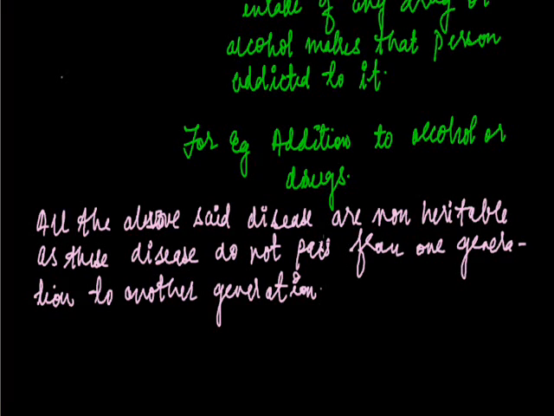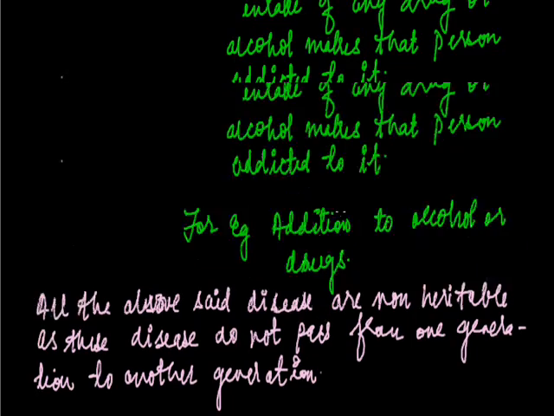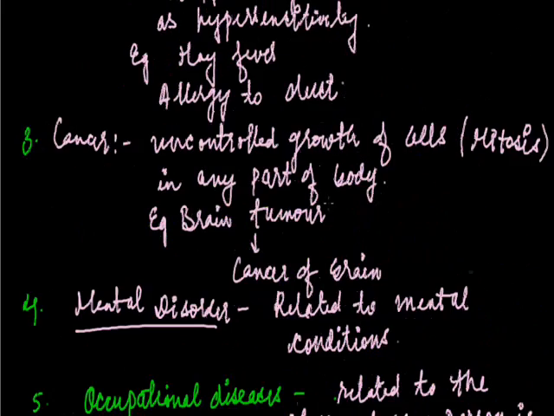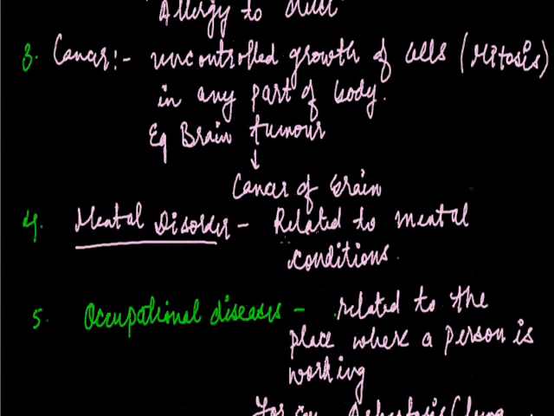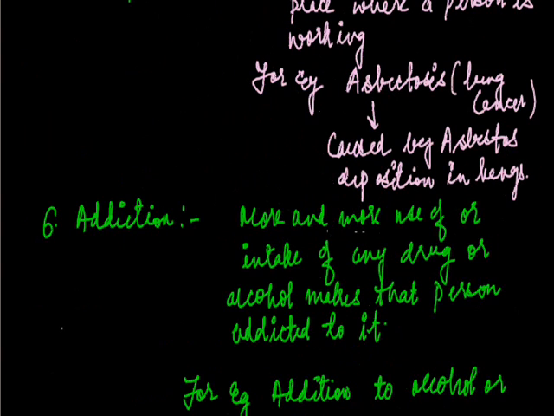On the other hand, congenital diseases occur due to genetic changes, but these diseases have been acquired during the lifetime of that person, and cannot be inherited by the next generation. So these were the diseases on the basis of communicability.